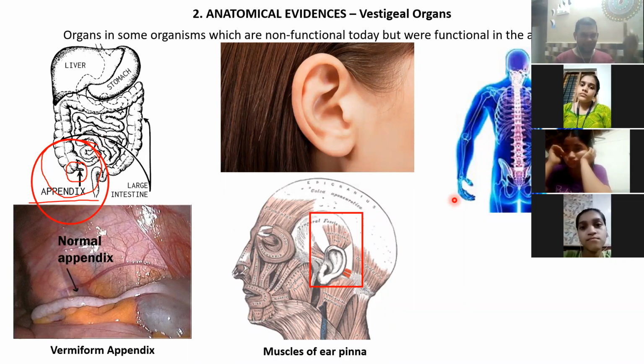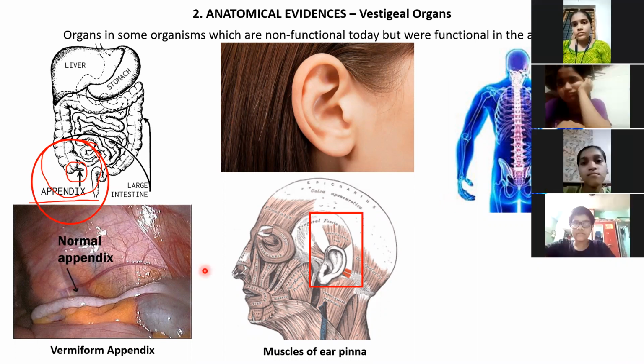At the end of the backbone, there is a tail bone which is still there. Everybody can check it later. There is a tail bone which is rudimentary, that means non-functional. If we had a tail, it would have come from there. So that is evidence of evolution.